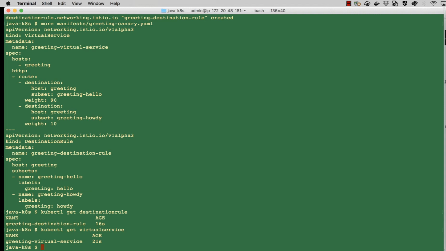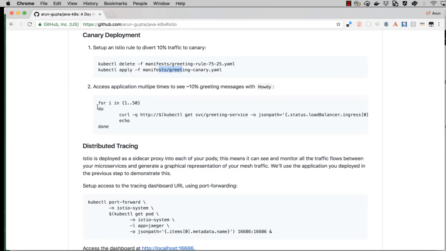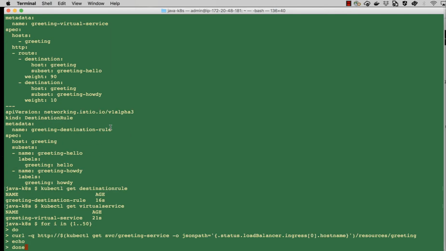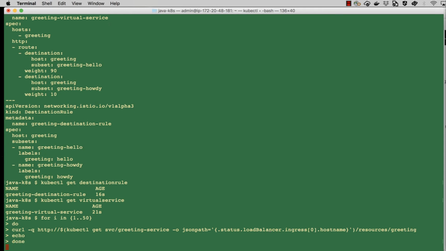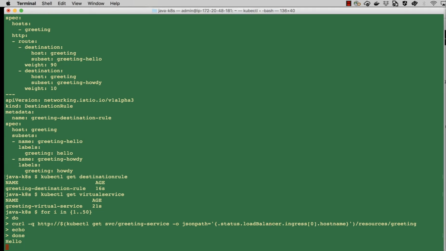Okay. So now let's go to the browser, copy the way to test this. So copy this and paste it here. And now basically I'm invoking service, greeting service. And remember, there is no change to the service in this case. We're just purely manipulating this at the service mesh layer. So let's see what the response we are getting now.